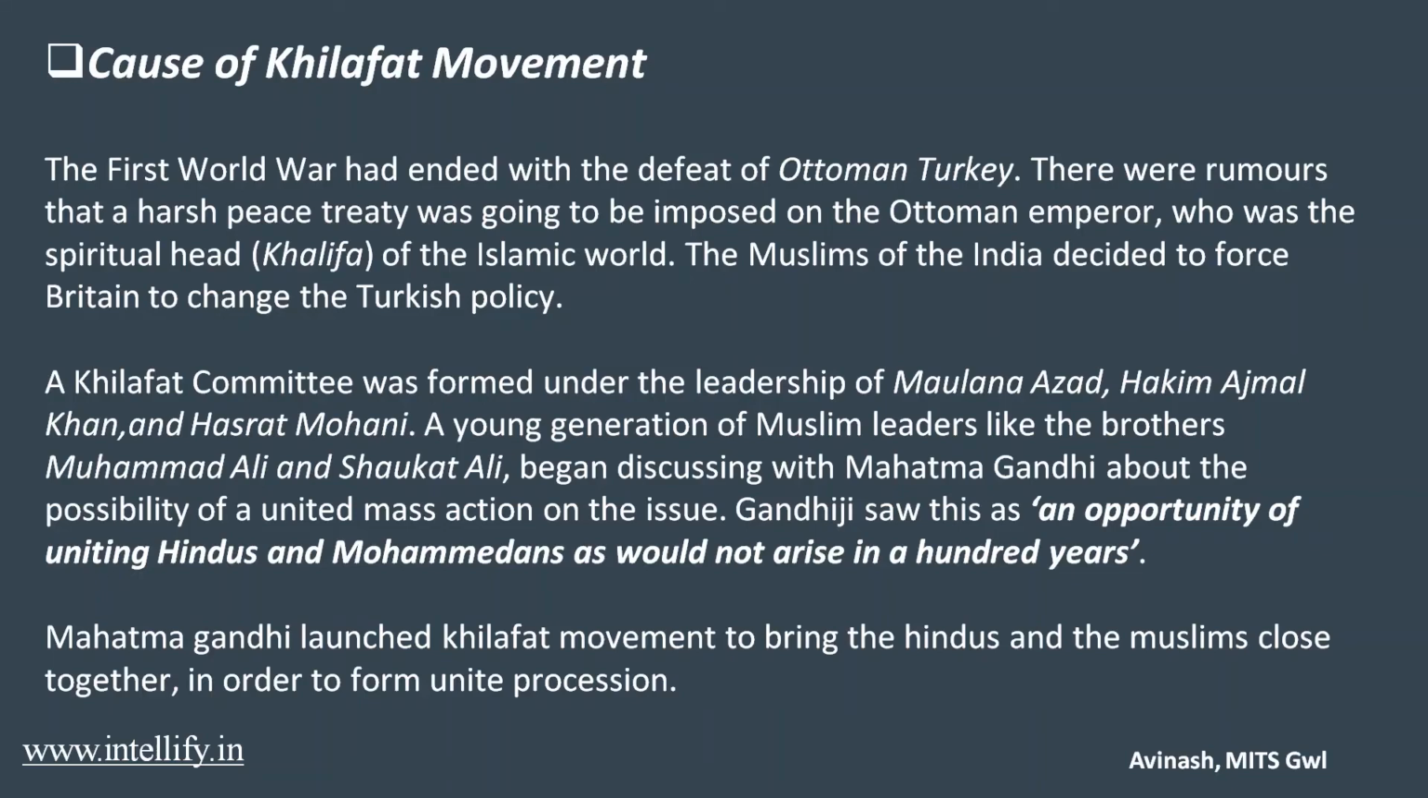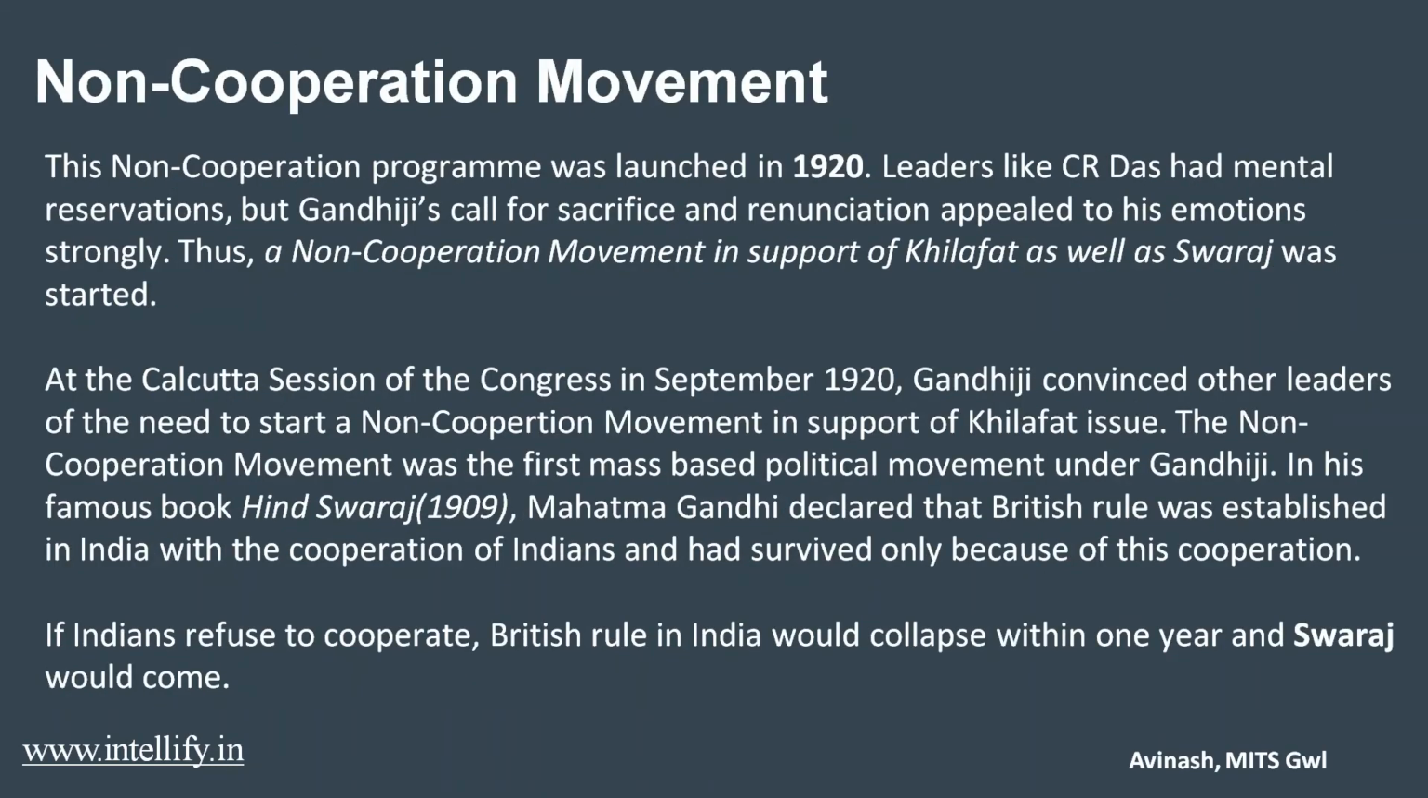The whole scene summarizes the formation of the Khilafat committee, in which three major names, Maulana Azad, Hakim Ajmal Khan and Hasrat Mohani, were the main leaders, and the young generation had two leaders like Muhammad Ali and Shaukat Ali. And this scenario Gandhiji saw and thought कि अब यही वक्त है कि जो हजारों सालों में नहीं आया कि मुस्लिम और हिंदू एक हो सकते हैं. Mahatma Gandhi launched the Khilafat movement to bring the Hindus and Muslims close together in order to form a united procession.